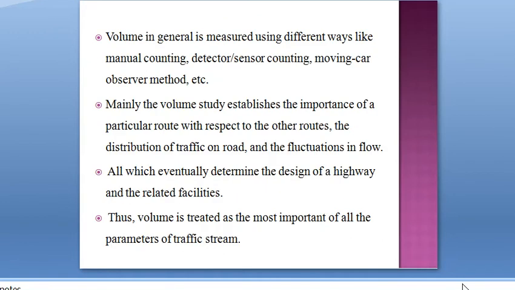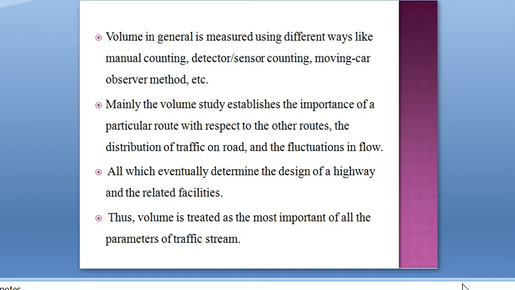This flow or volume is generally measured using different methods like manual counting, detector or sensor counting, moving car observer method, etc. This volume study is mainly used to establish the importance of a particular route with respect to other routes. If a route has more flow or more volume, it will be more important than the other route. Like that, we can establish the importance of a particular road using this volume study, and also establish the distribution of traffic on lanes and the fluctuation in flow. For all this data, we use the volume study.